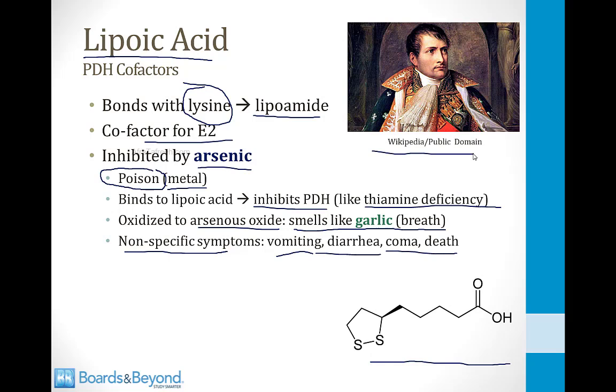You may know he was the emperor of France, and there is a theory that he was poisoned by arsenic. Arsenic is toxic to microorganisms, so it slows down the breakdown of tissue. And when they exhumed Napoleon's body, it was relatively preserved. So some people believe he may have been poisoned by arsenic. In addition, there have been some findings of arsenic in his hair follicles. But whether that's true or not, I always remember Napoleon as an example of how arsenic is toxic to the body, and you can remember that it's toxic through binding to lipoic acid.